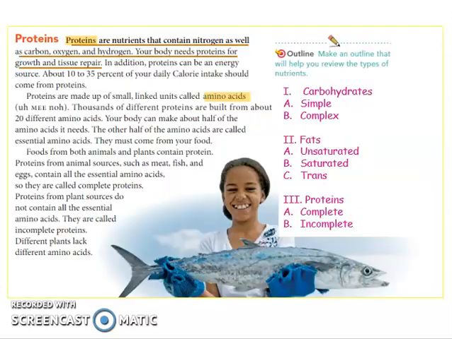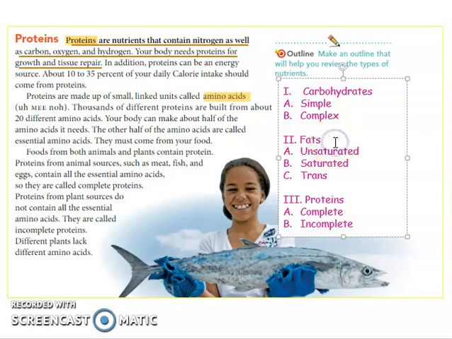So if you're going to do a short summary or an outline of the previous topic that we have, carbohydrates have two types, the simple and complex. Simple is a quick source of energy, while complex is a long source of energy.